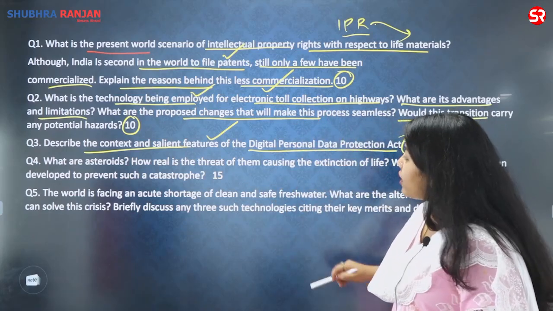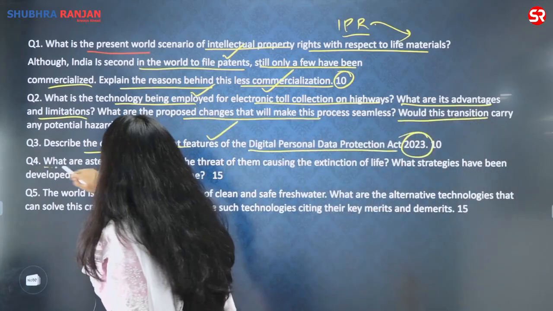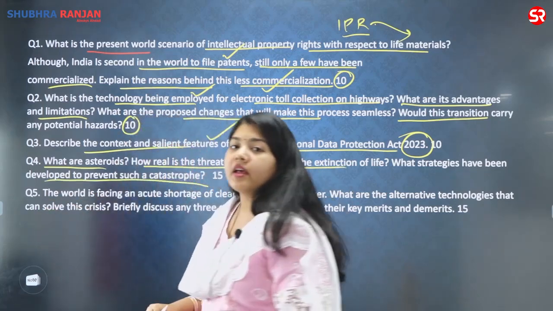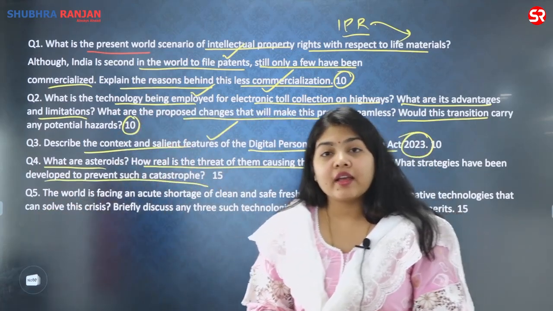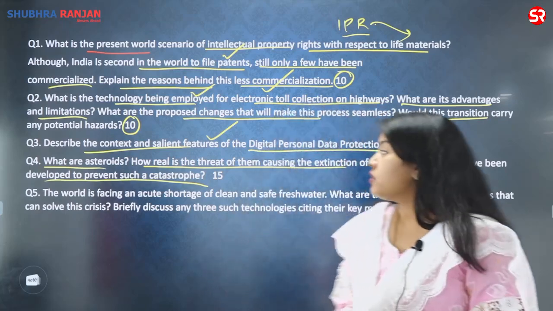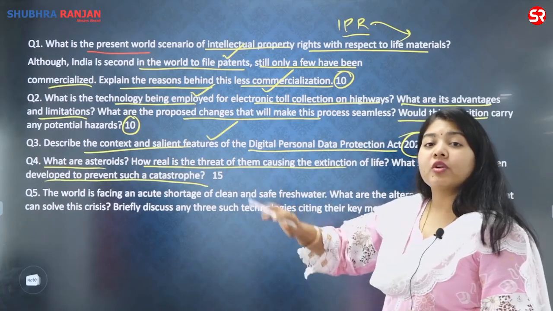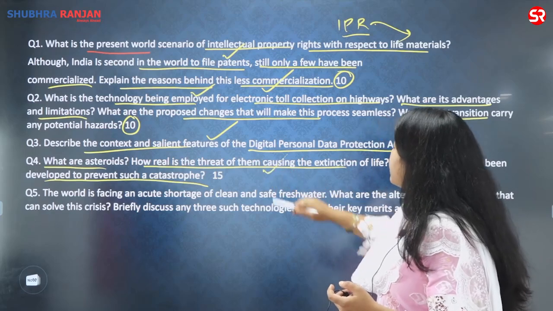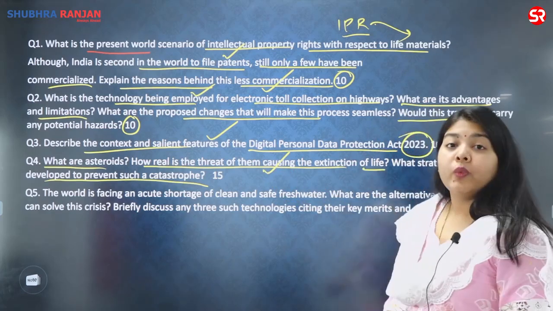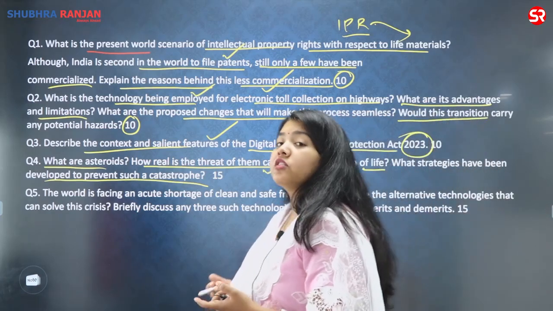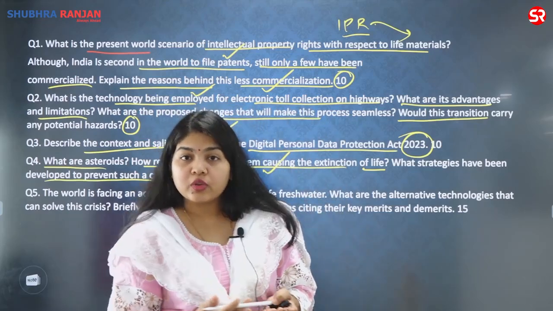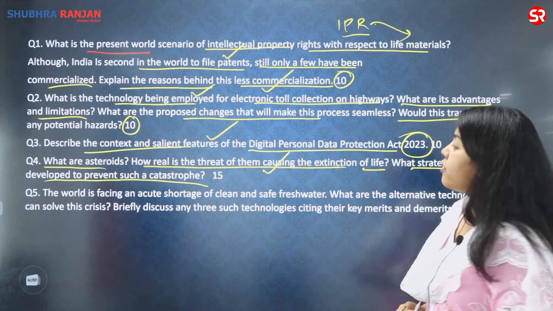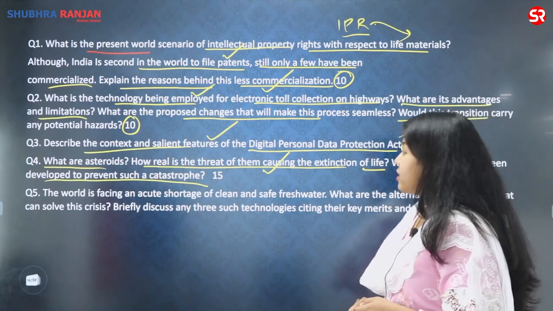What are asteroids? Now this is again from the current affairs, right? Recently there was a lot of hue and cry that an asteroid might hit Earth and can result in the extinction of life. So what are asteroids? We have to discuss what are the different categories of asteroids. How real is the threat of them causing the extinction of life? Well, the threat is quite real. The extinction of dinosaurs is attributed to the hit of an asteroid. Then what strategies have been developed to prevent such a catastrophe?